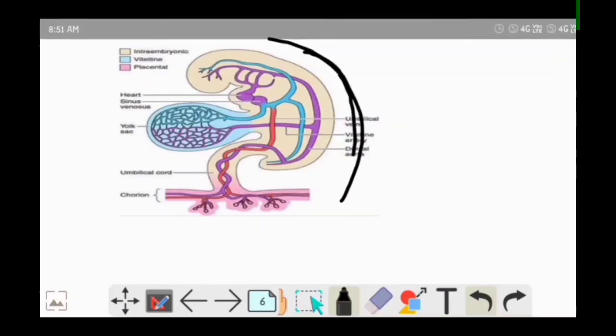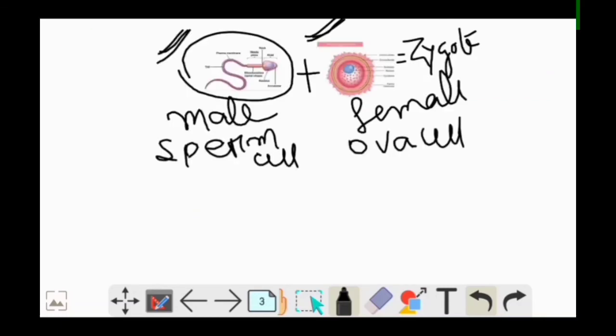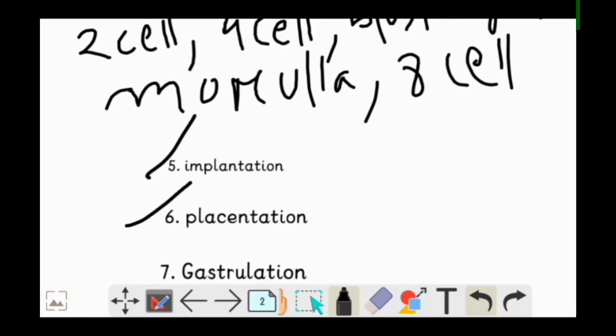This is our uterine tissue, and then a proper connection would be formed, which is called the placenta. Here you can see the placenta. So the next step is called placentation, and after placentation the next step is gastrulation.